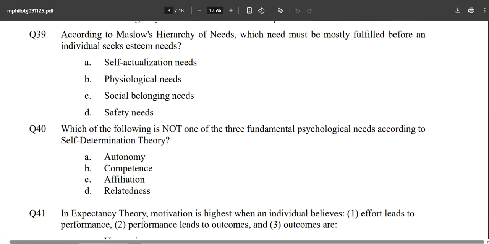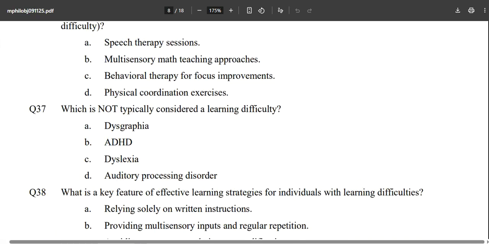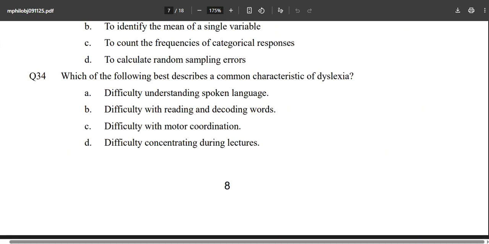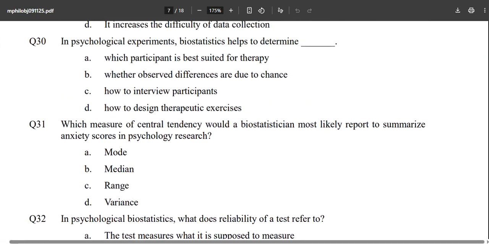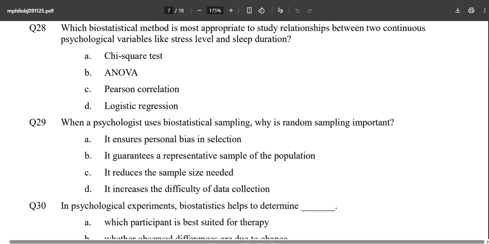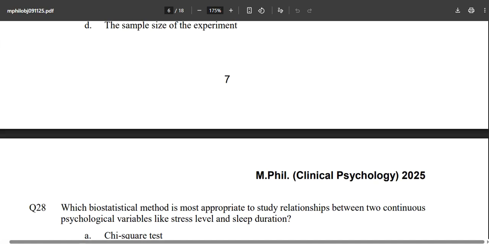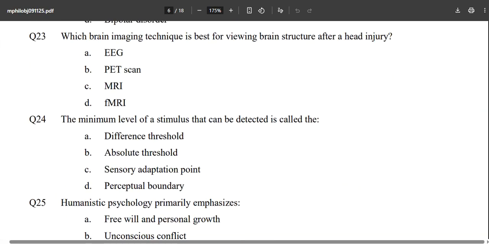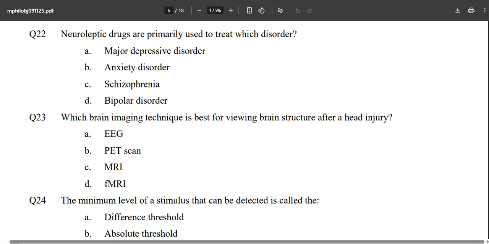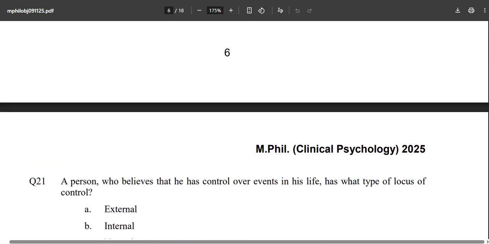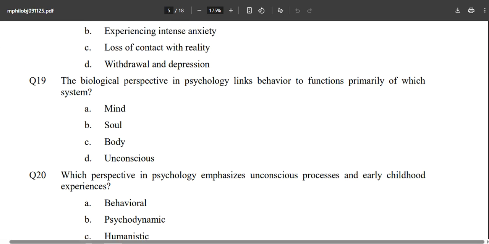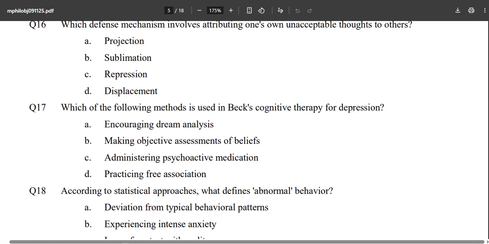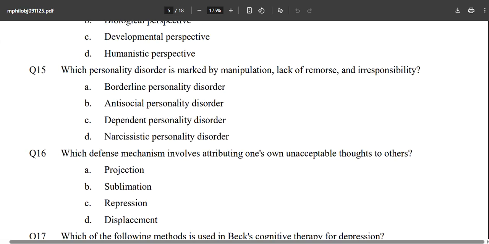The 7th edition is the latest one and you should use only that. Don't take the 6th or 5th edition because things have changed dramatically. Whatever is updated, make sure to follow only that.